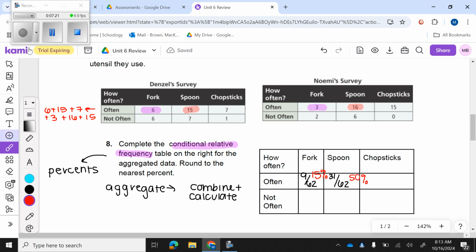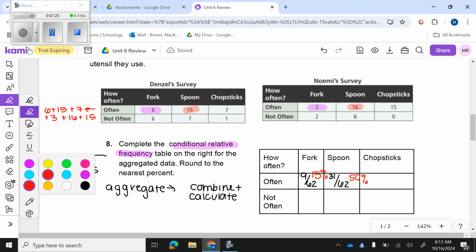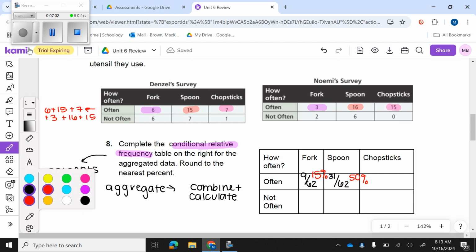Okay? And now for chopsticks, people who eat rice often and use chopsticks, well, there's 7 here and 15 here, so I'm going to add those together, and I'm going to get a total of 22 people out of 62. So I'm going to do 22 divided by 62. I'm going to get 0.35 or 35%.